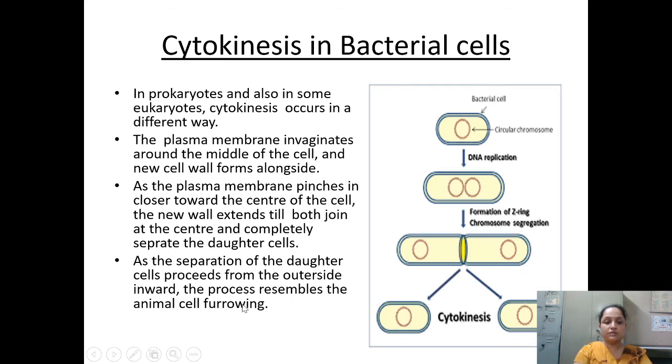As the separation of the daughter cells proceeds from the outer side inward, the process resembles the animal cell furrowing. So this is what resembles the animal cell furrowing. A furrow basically means making a depression from the peripheral area, and it is going to go inside and finally it will detach.